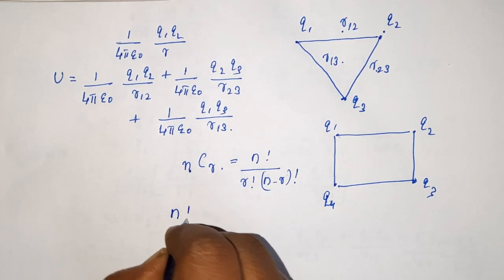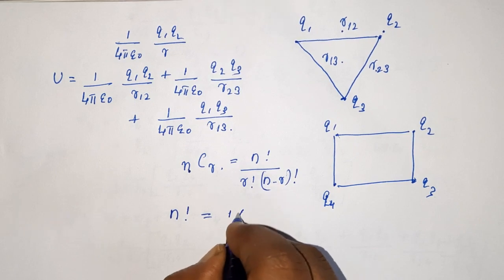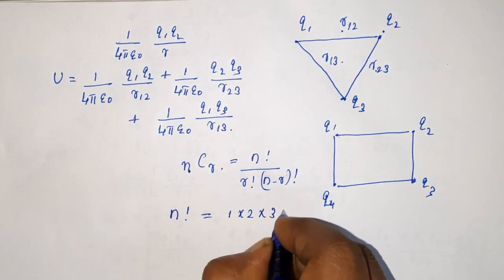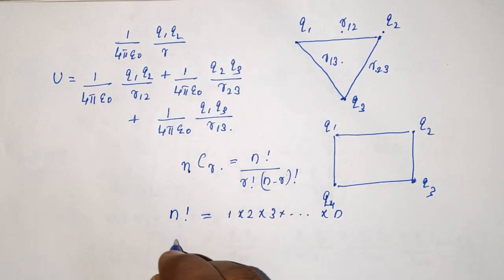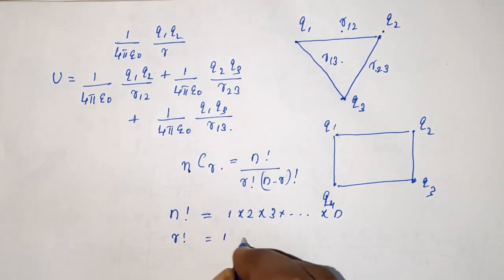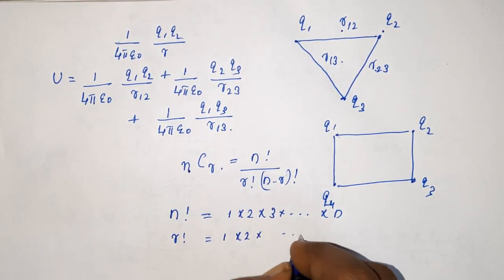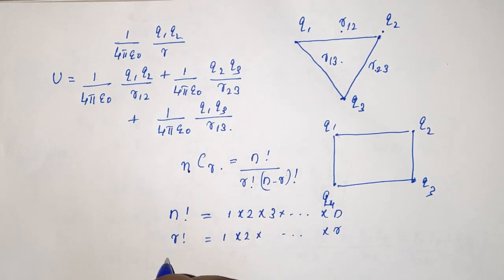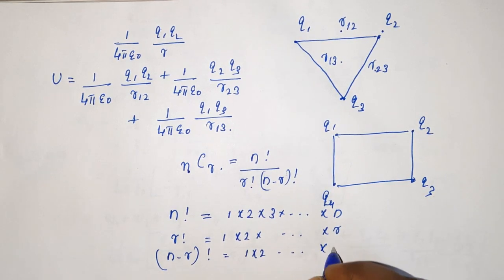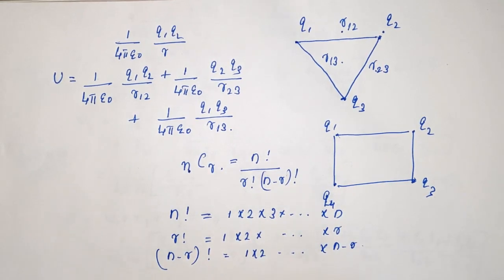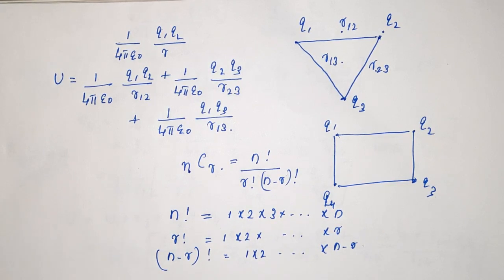What do you mean by n factorial? That is 1 into 2 into 3 into and so on up to n. So what will be r factorial? 1 into 2 into and so on up to r. Likewise, what is n minus r factorial? 1 into 2 into 3 into up to n minus r. So this is what we mean by factorial. So what will be nCr?